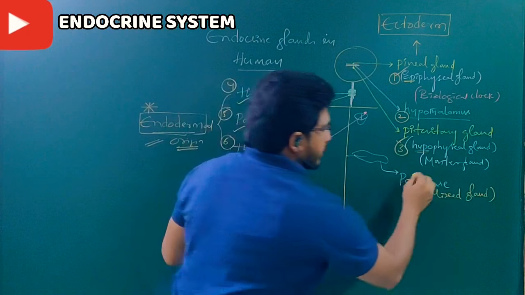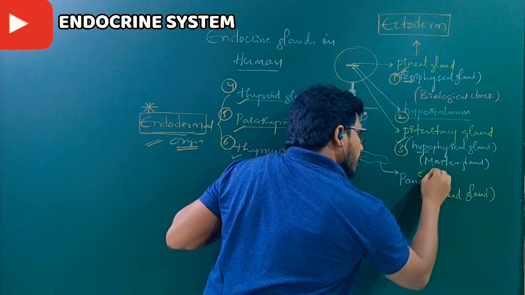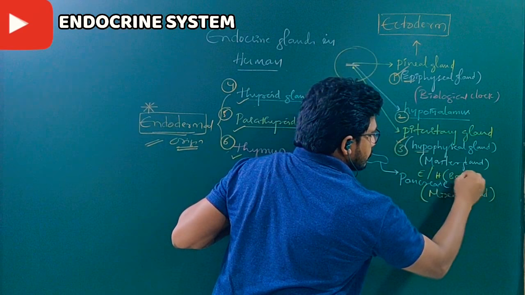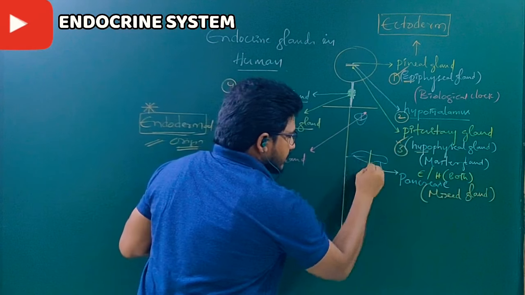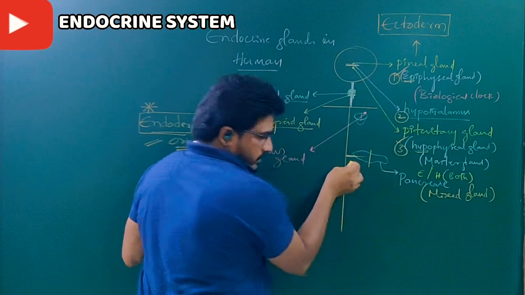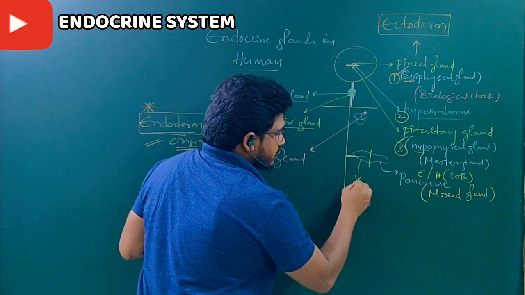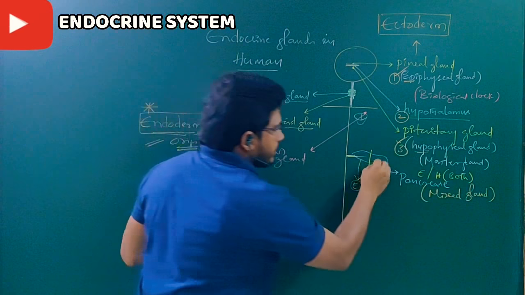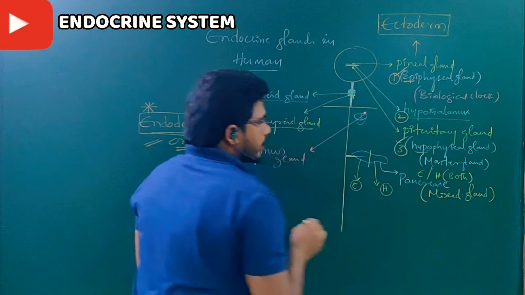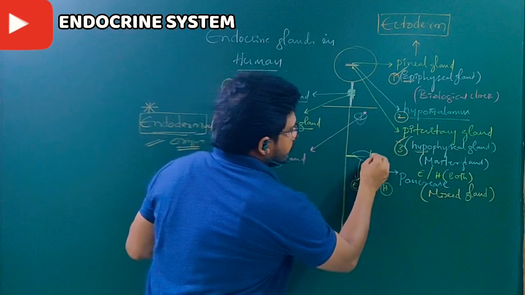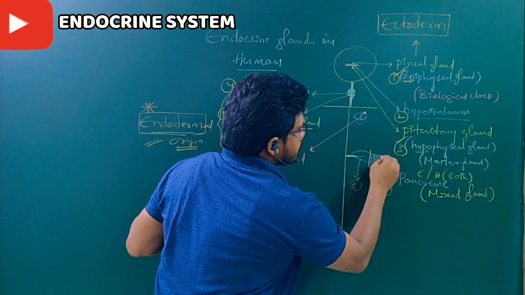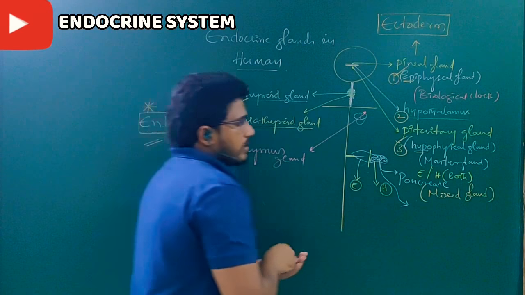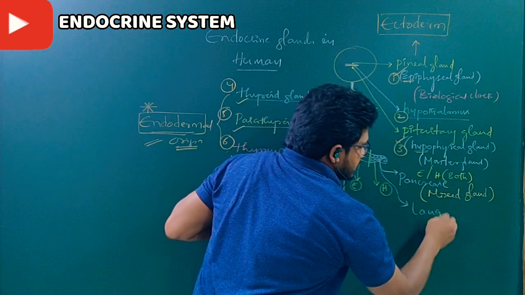The pancreas can produce enzymes or hormones, both. Suppose this is the part that has a duct and secretes enzymes. This part, not associated with ducts, secretes hormones. The hormone-secreting part of the pancreas is called the islets of Langerhans.